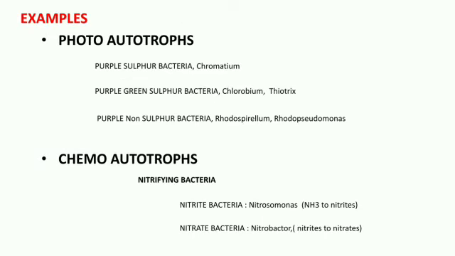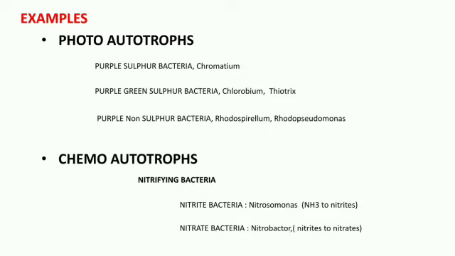Let us see some examples of bacteria that relate to both photosynthetic autotrophs and chemosynthetic autotrophs. For photosynthetic autotrophs, purple sulfur bacteria, that is Chromatium. Another one is green sulfur bacteria, Chlorobium, Thiothrix, and purple non-sulfur bacteria, Rhodospirillum, Rhodopseudomonas. These are the examples for photosynthetic autotrophs.